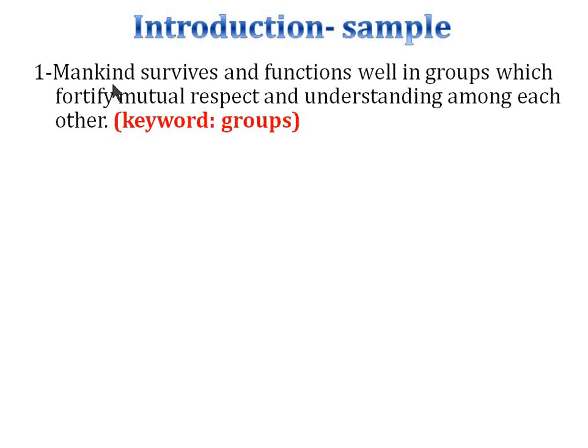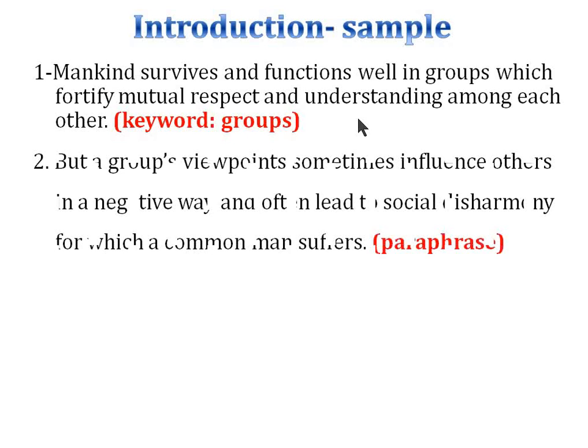Okay, the first sentence may be: mankind survives and functions well in groups which fortify mutual respect and understanding among each other. I have written this on the keyword groups. Again, it's your own choice. You can write based on any sentence or based on any keyword you have found in the prompt. Second is paraphrase. But a group's viewpoint sometimes influences others in a negative way and often leads to social disharmony for which a common man suffers. I have paraphrased the prompt.